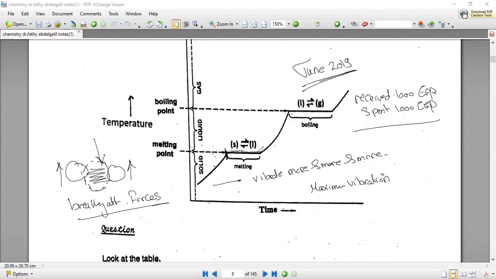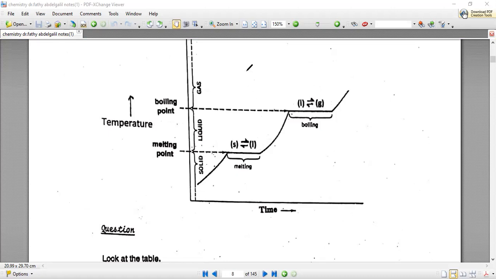That's why the melting point is a fixed temperature, and the temperature does not change at the melting point or at the boiling point, because the energy given is consumed in breaking the attraction forces as if it was not given from the beginning. Let's continue, please.